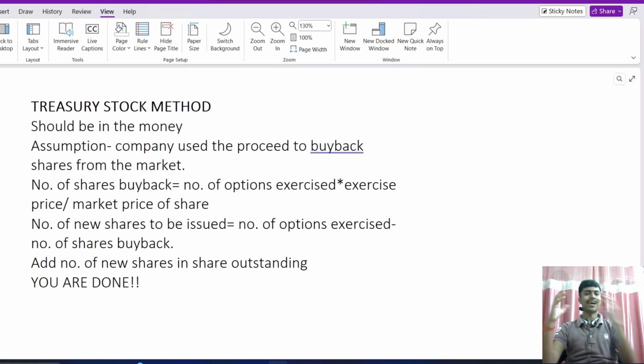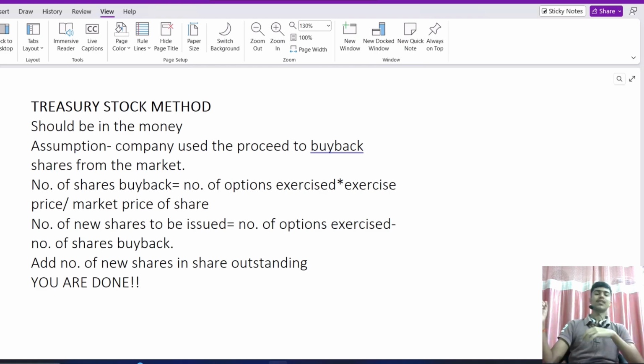So instead of adding that money to the equity value, we adjust it directly in the number of shares outstanding. I hope you got the logic of why we are not directly adding the cash to the equity value, because it would overvalue the equity value.